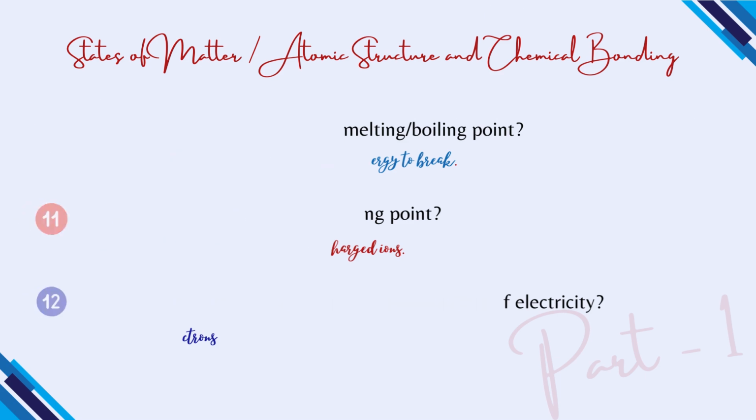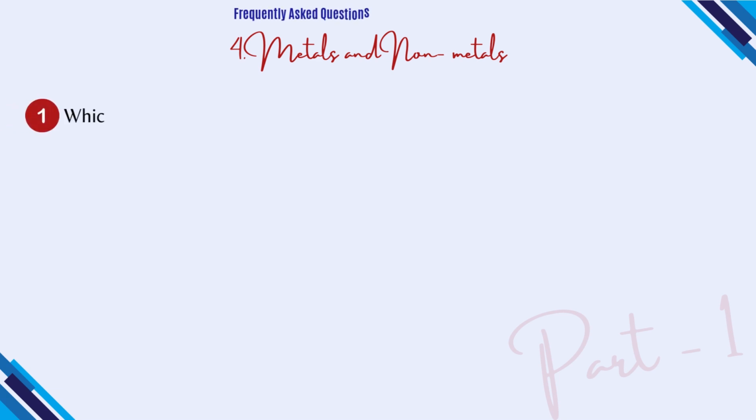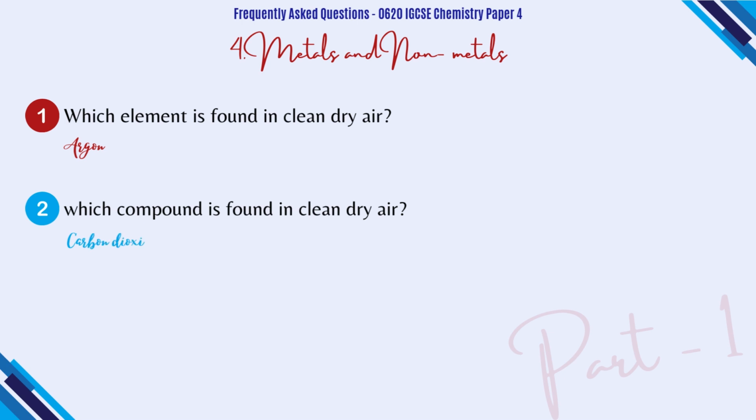Then we have the topic metals and non-metals. Question number 1. Which element is found in clean dry air? The element which is found in clean dry air is argon. And which compound is found in clean dry air? So the compound which is found is carbon dioxide.